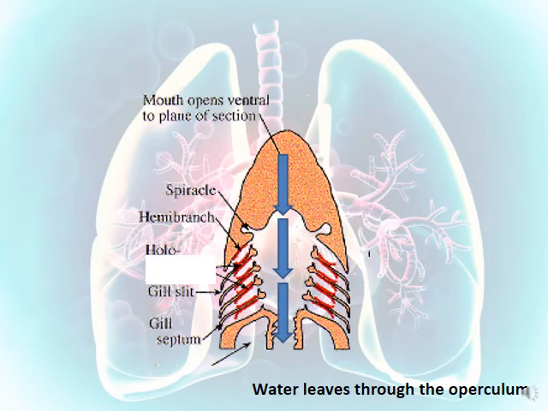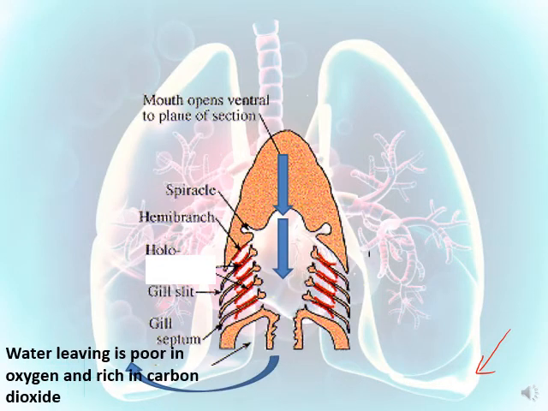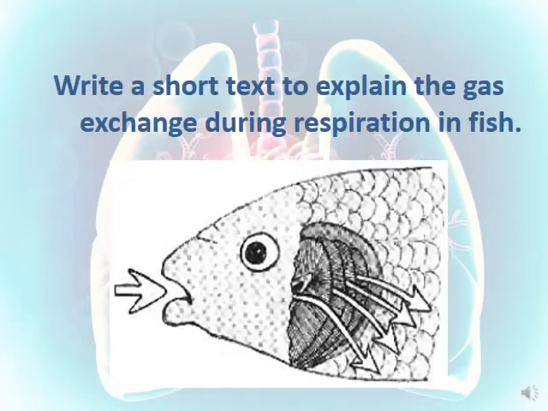So then water will leave through the operculum. Remember when we talked about the operculum. So water leaving is poor in oxygen and rich in carbon dioxide, while the water entering was rich in oxygen and poor in carbon dioxide. So the fish consumes all the oxygen and releases the carbon dioxide. This is the answer. What happens to the water when it reaches the gills?